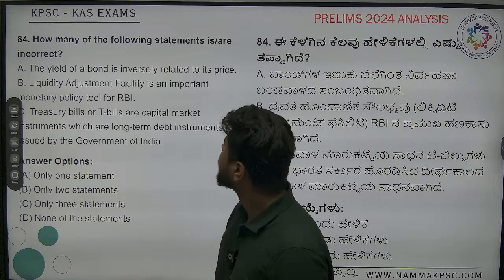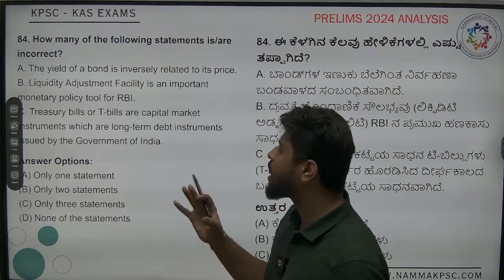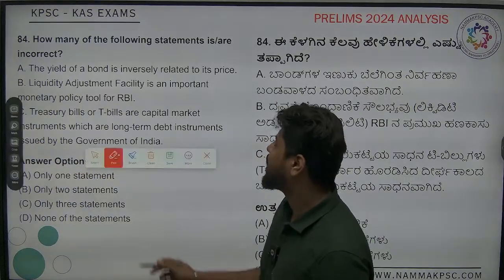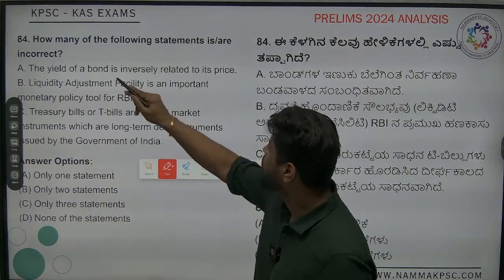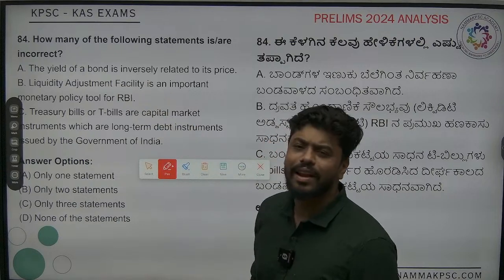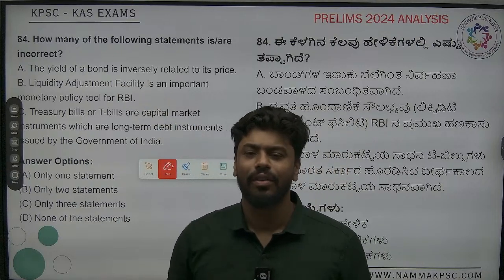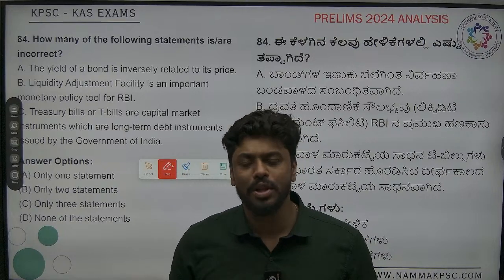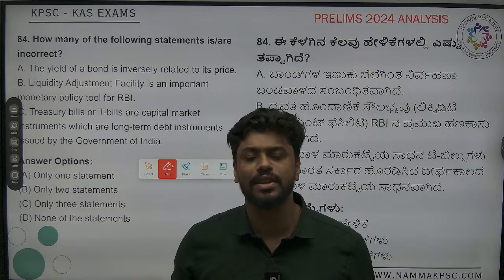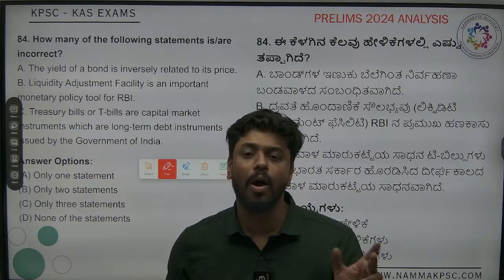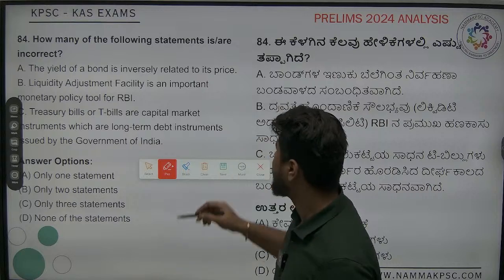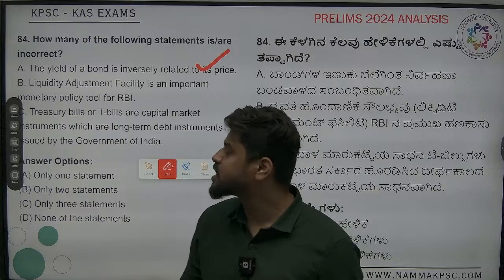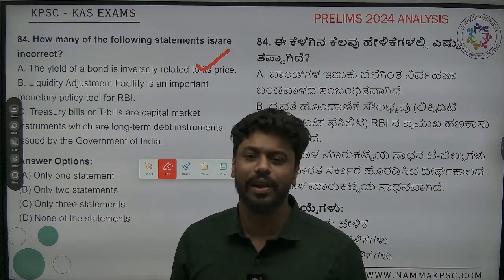Next, which of the following statements are incorrect? They are asking, very easy question only. They are telling that the yield of the bond is inversely related to its price, 100%. We know that interest rate, how much you are getting, and bond price are inversely proportional. Bond yield and bond price are also inversely proportional, right? So the first statement is absolutely correct. Liquidity adjustment facility is an important monetary tool of RBI.